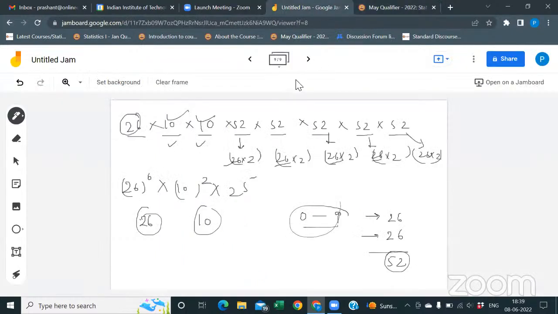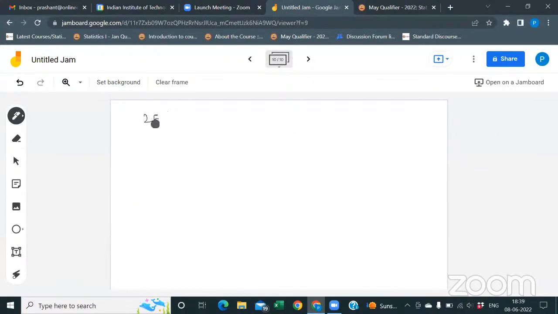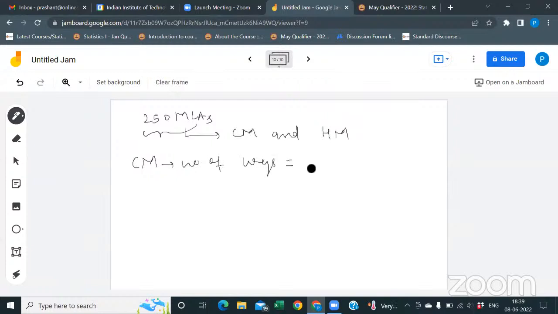See, there are 250 MLAs in total. Any one of these 250 MLAs can be the chief minister and can be the home minister, since an MLA can hold both positions. For being CM, the number of ways is 250, because any one of the 250 MLAs can be the CM.